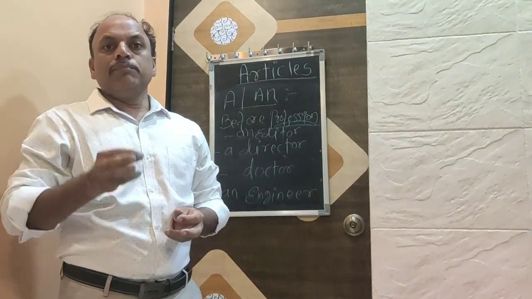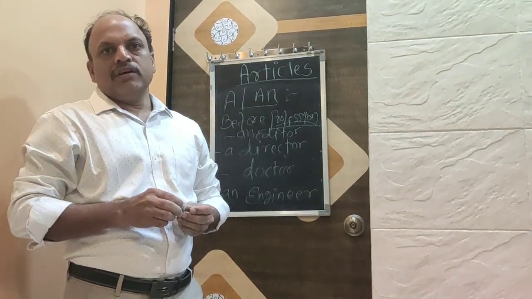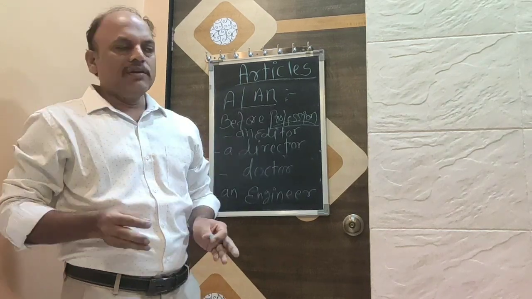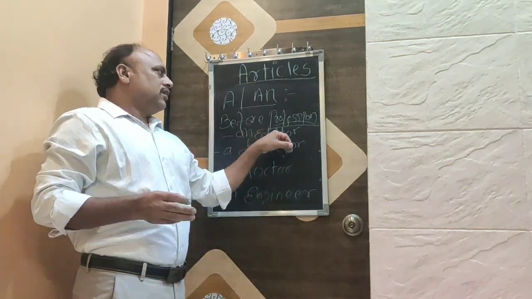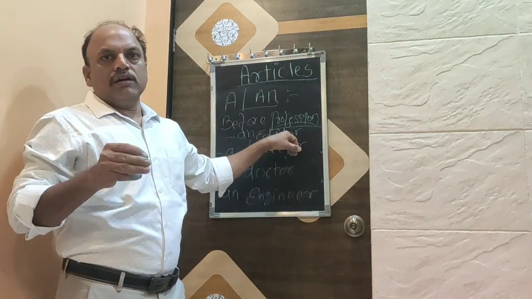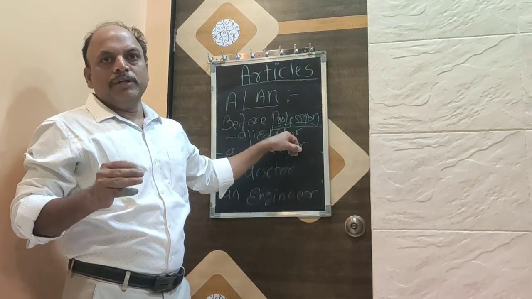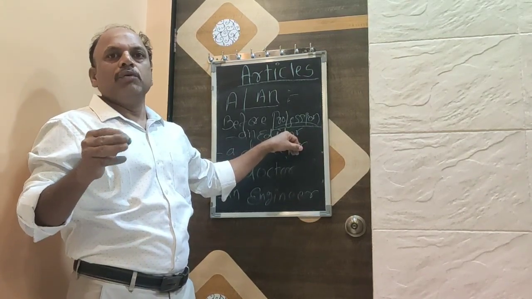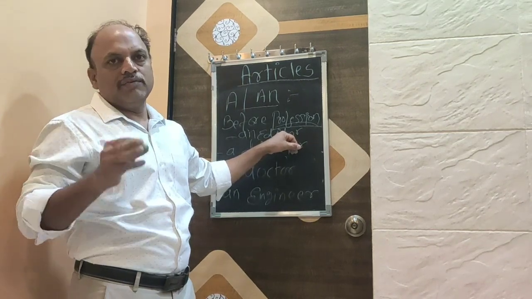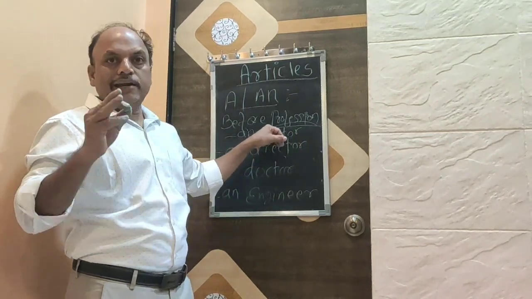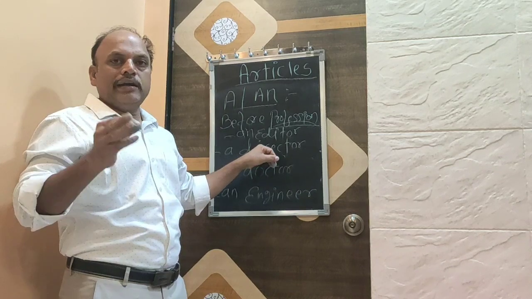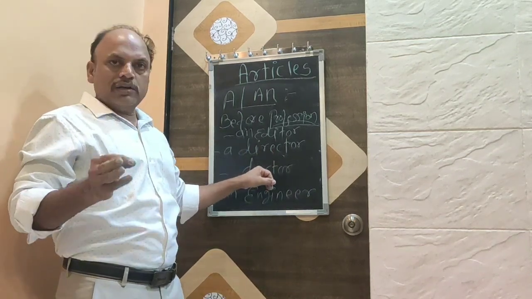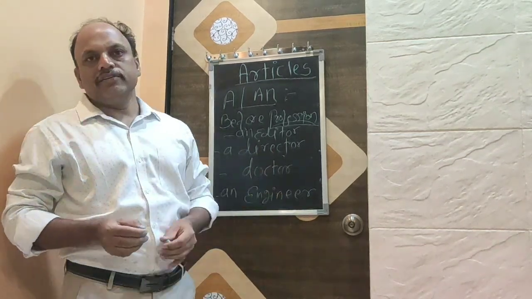Before professions, in any kind of profession, the article a or an will be used before the word of profession. For example, an editor, a director, a doctor, an engineer.